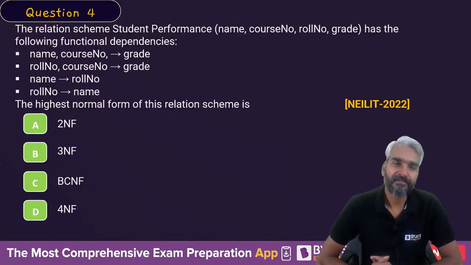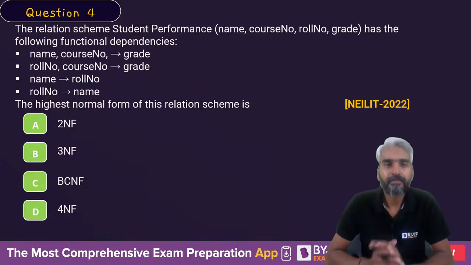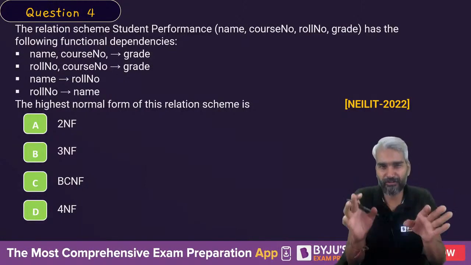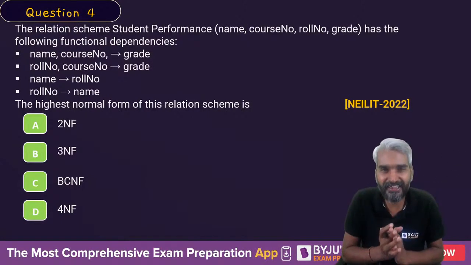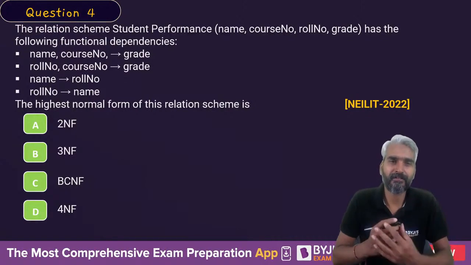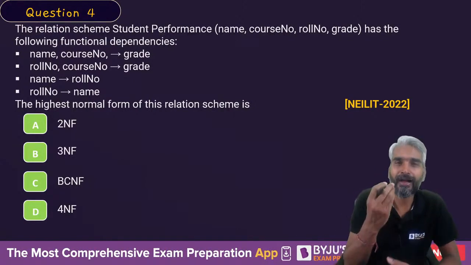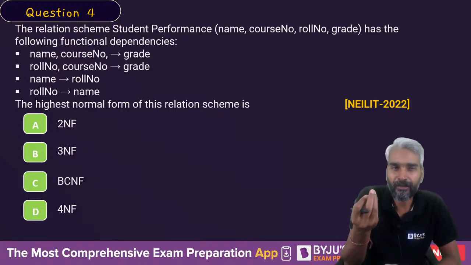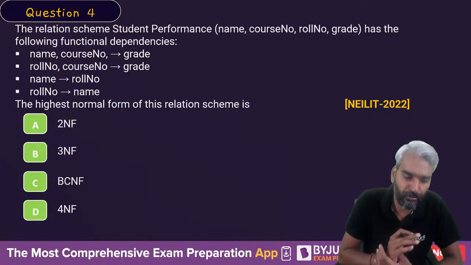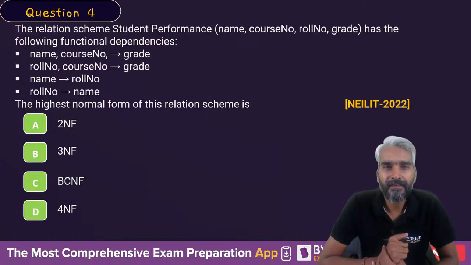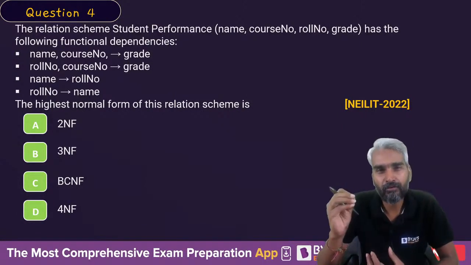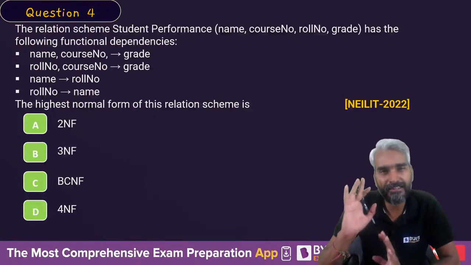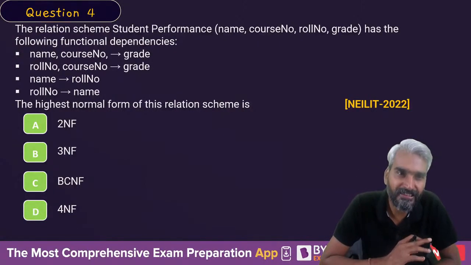Give me the answer. Take some time. Comparatively tough question, though it is very easy, but still, compared to the last three questions, it requires some understanding of the concept of normal forms and normalization. Therefore, I would place it into an easy level question. Previous three were super easy questions. This is an easy question. So what will be the answer?